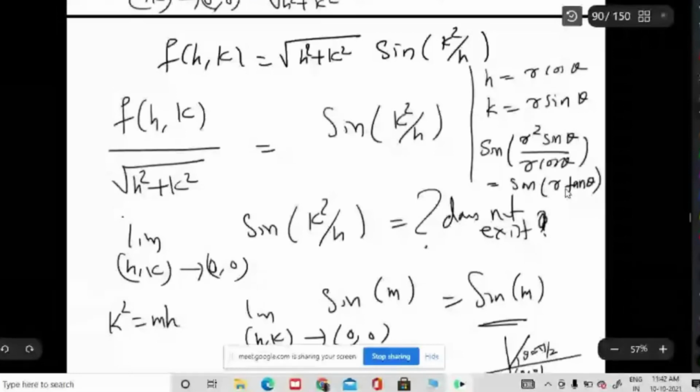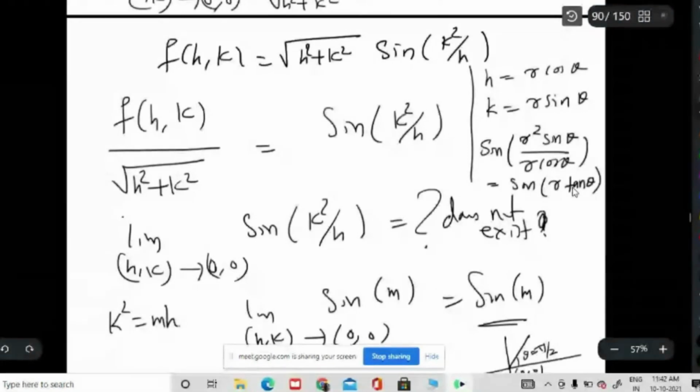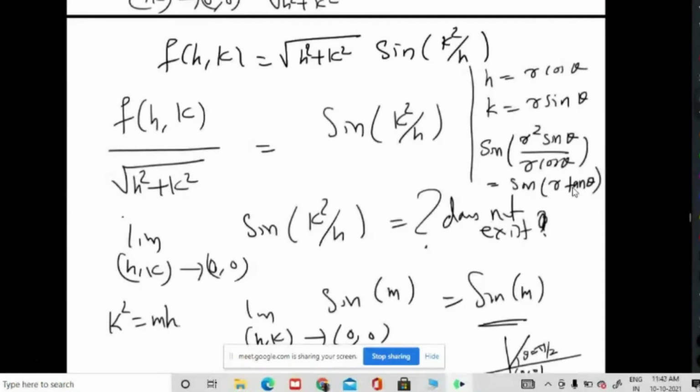Sir, whatever value we give theta, tan theta will be a real number. Okay. And when we approach r tends to 0, then obviously 0 into some real number will obviously be 0. Whatever theta we take, the limit is 0 here.